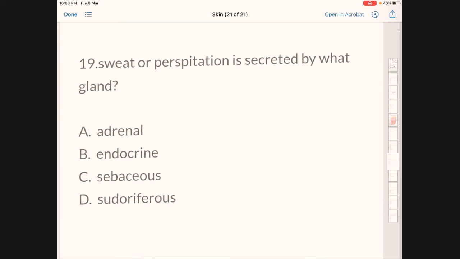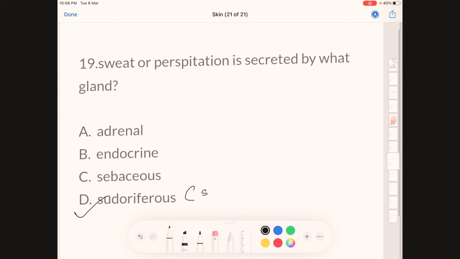Next question. Sweat or perspiration is secreted by which gland? Option A, adrenal gland; option B, endocrine gland; option C, sebaceous gland; option D, sudoriferous gland. The correct answer here is D, sudoriferous gland. Sudoriferous glands are also known as sweat glands. Sebaceous glands secrete sebum.